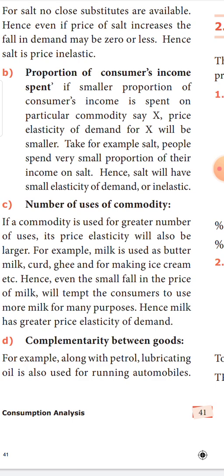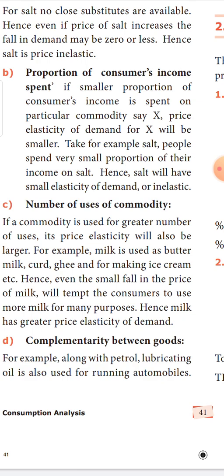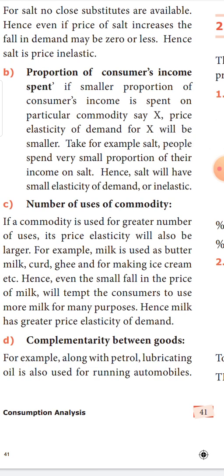Definitely not. And not only that, the amount of money that I have spent on salt is just 15 rupees when I compare it to my salary. My salary can be 50,000. What is the proportion of money spent on salt? It is a very, very small percentage. So in such a situation, for commodities where we spend a very small amount of money compared to our total salary, the elasticity is said to be very small. Likewise, matchboxes. The amount of money that we spend on a matchbox is very, very less.